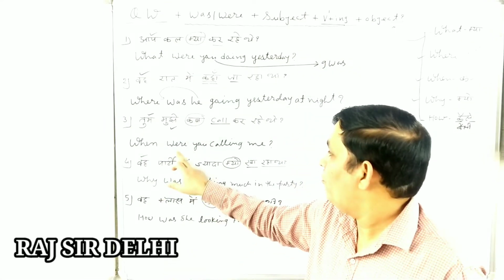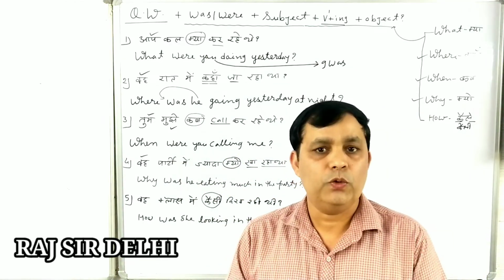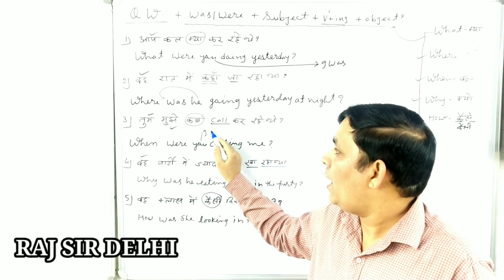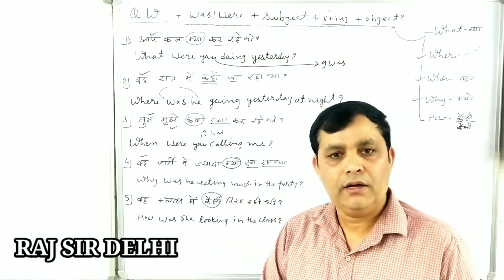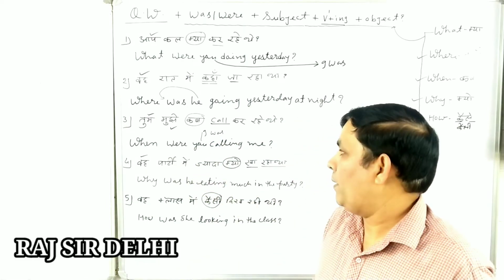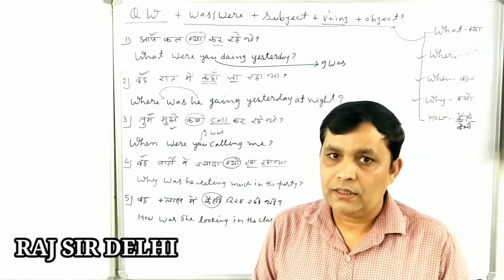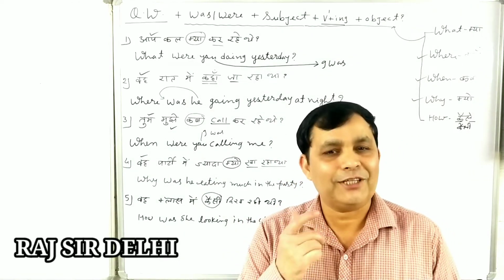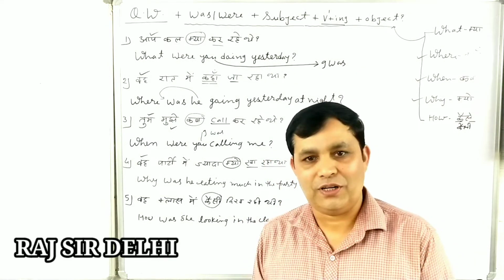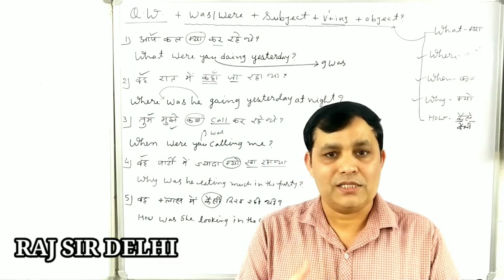Now next is, when were you calling me? Again, when were you calling me? You will convert you into I and we will use I was, whenever we answer the questions. So when were you calling me? I was calling you at 10 p.m. Again, when were you calling me? I was calling you yesterday at 10 p.m. and you didn't receive the call. I don't know what you were doing. I just need your answer.